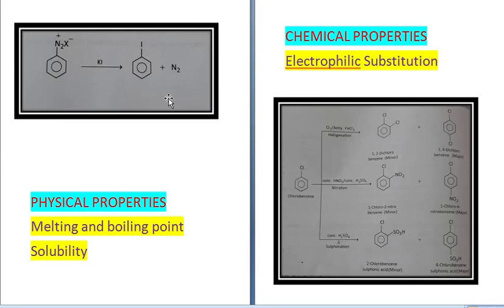Now we come to the physical properties. First, let us discuss the melting point and the boiling point. For the same group, melting point and boiling point decrease in the order: aryl iodide has the highest melting and boiling point, aryl bromide has lesser than that, then aryl chloride, then fluoride, and finally benzene.